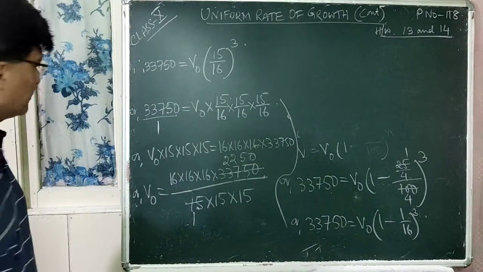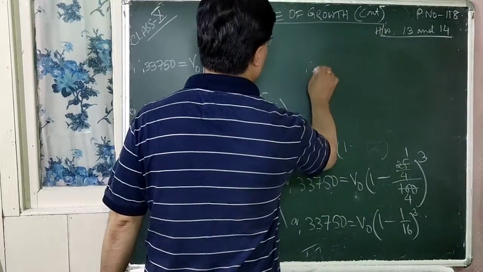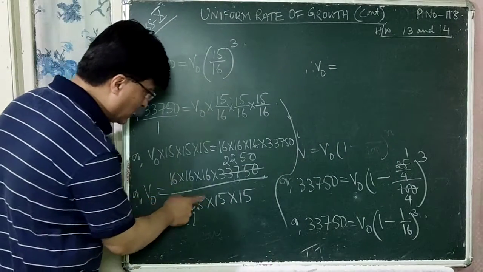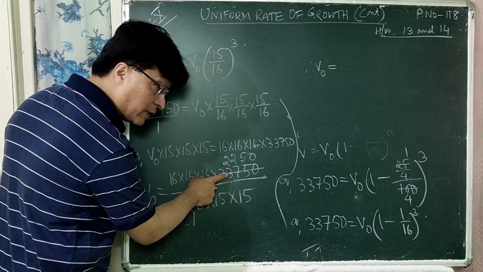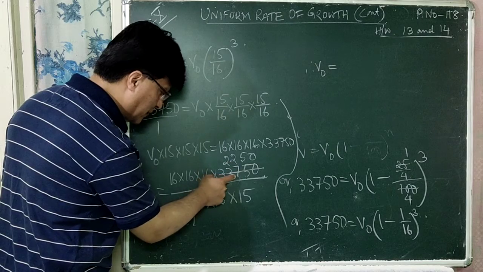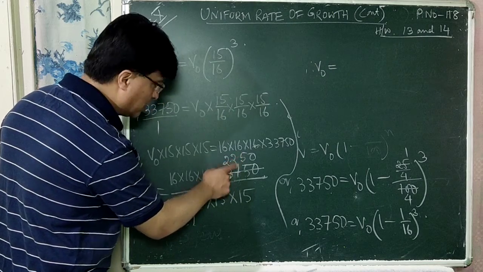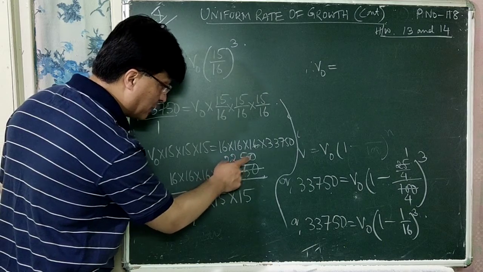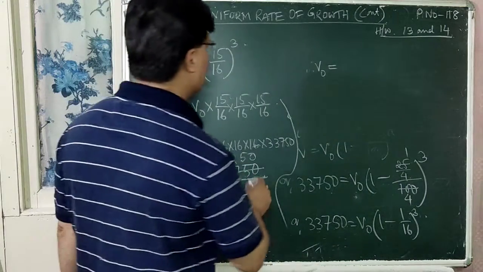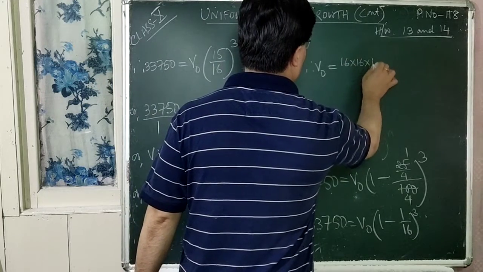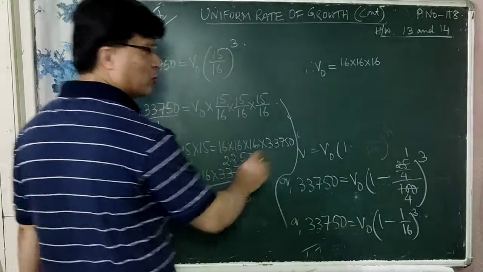Is that clear? Let us take it once again. 15 twos are 30, remainder 3, 37, 15 twos are 30, 75, 15 fives are 75, then 0. So V0 is equal to 16 multiplied by 16 multiplied by 16 into